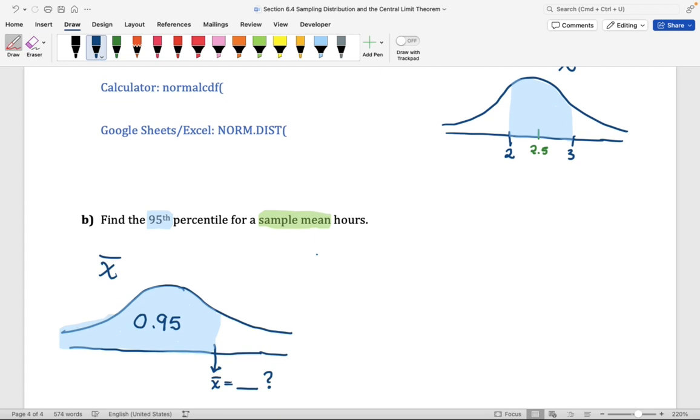We are at the end of the lesson. In this lesson, you were introduced to the sampling distribution, the distribution composed of sample means. You were introduced to the central limit theorem. Now you know the conditions that need to be met for us to be able to apply the central limit theorem. Once we establish using the central limit theorem that the sampling distribution, X bar, follows a normal distribution, then we can go ahead and find probabilities, and we can go ahead and find percentiles for sample means.